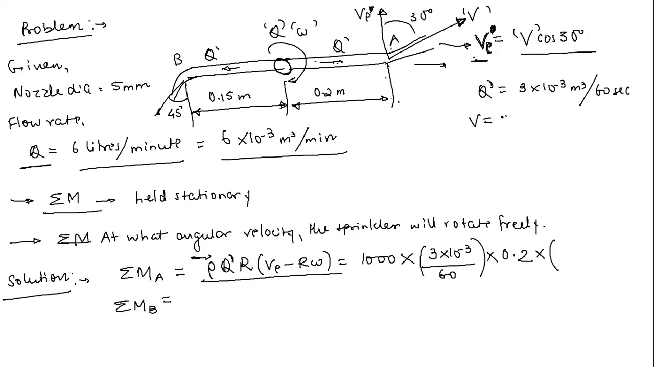So this v will be simply what? Q dash divided by area. So what is the area here? Pi by 4 times the nozzle dia squared. The nozzle dia is given to you as 5 mm, so it will be 5 into 10 to the power minus 3. So is this clear? In a similar way, here also you can find out the velocity of water jet.